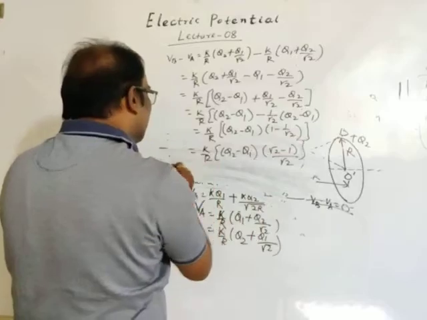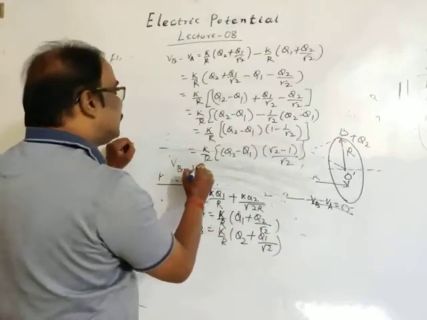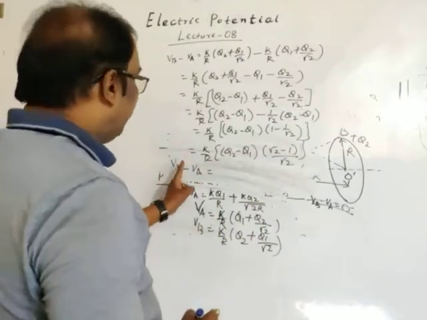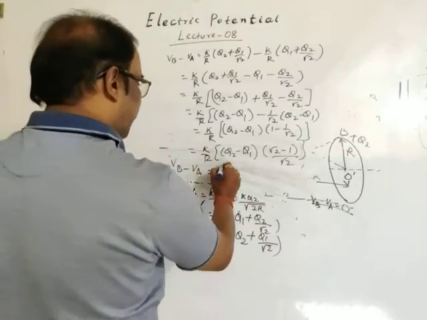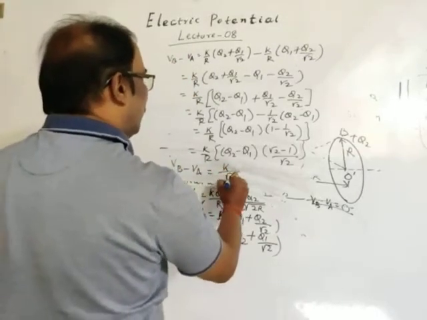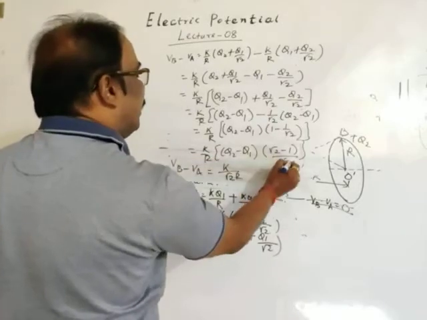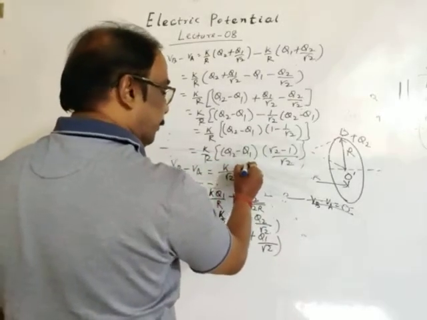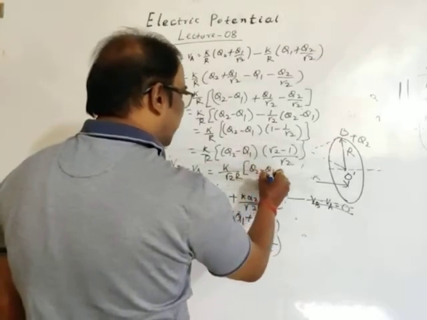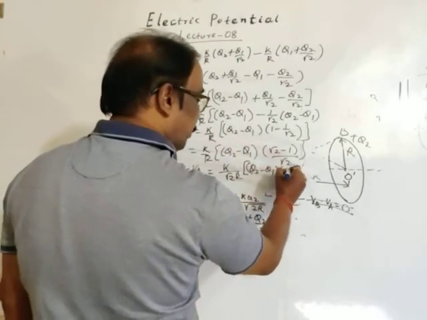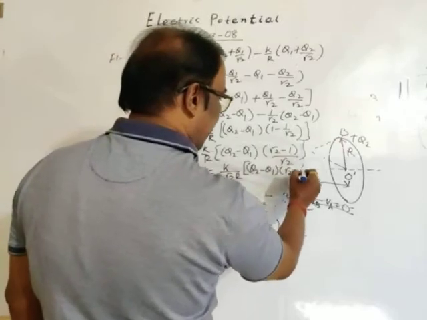Then the final answer: Vb minus Va is K by root 2R, whole, into Q2 minus Q1 into root 2 minus 1.